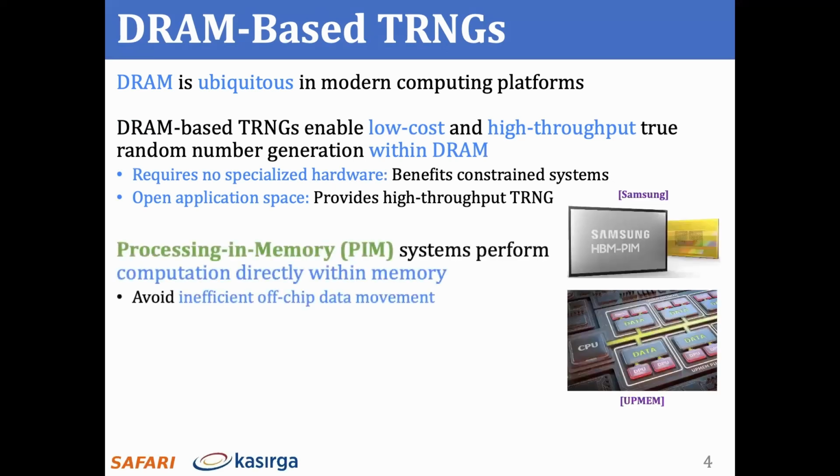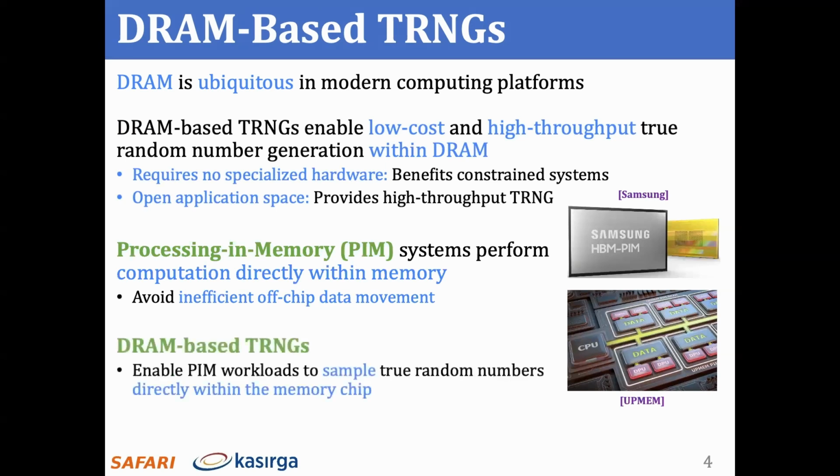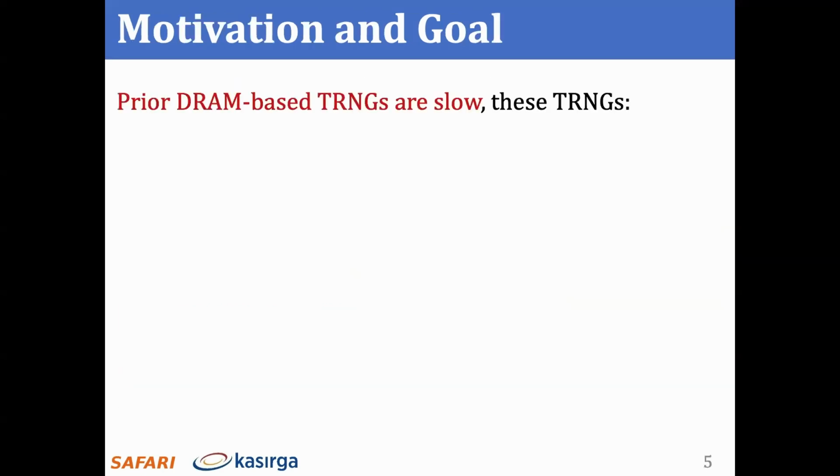DRAM-based TRNGs are also synergistic with processing in memory systems. These systems perform computation directly within memory and improve system performance by avoiding inefficient off-chip data movement. DRAM-based TRNGs enable PIM workloads to sample true random numbers directly within the memory chip and improve the overall security and privacy of these systems by avoiding communication to possible off-chip TRNG sources.